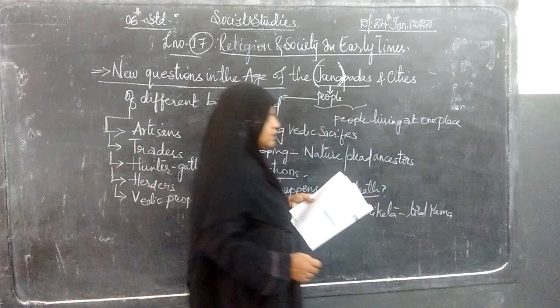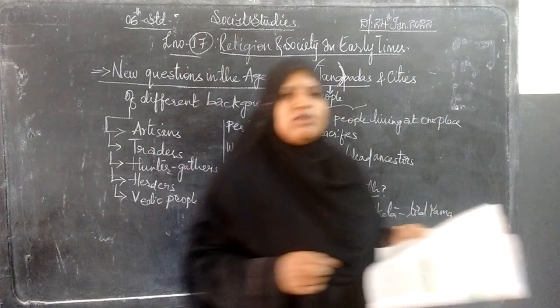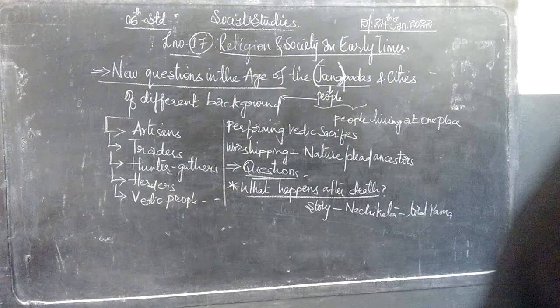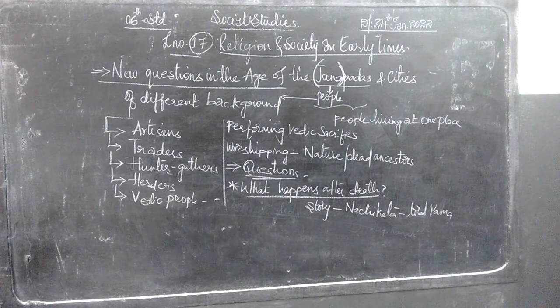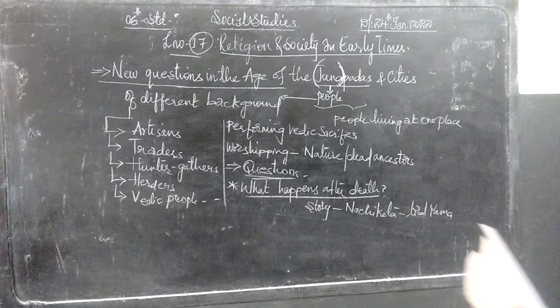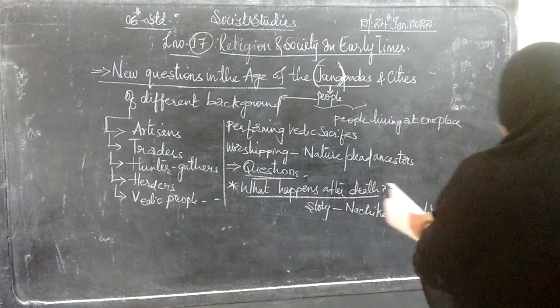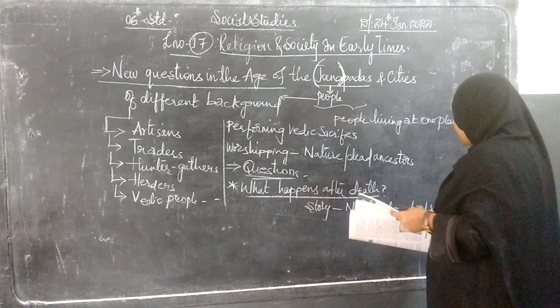Lord Yama is considered the god of death, who takes away the soul of the person. So we will have a story about Nachiketa and Lord Yama, the god of death.